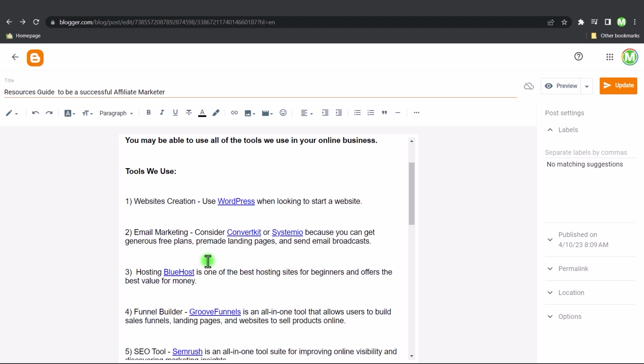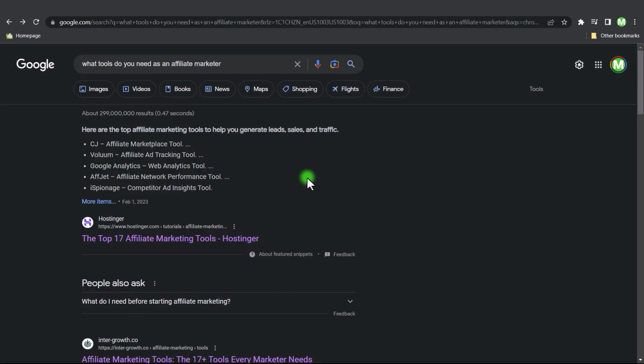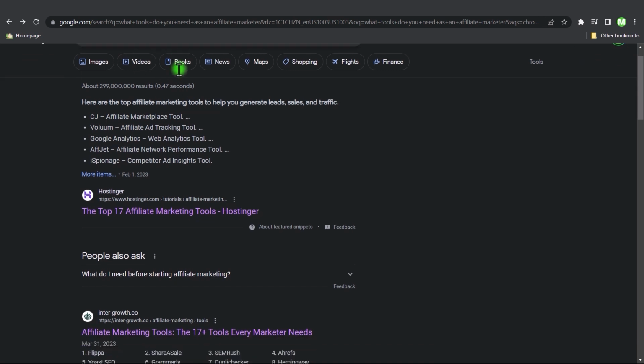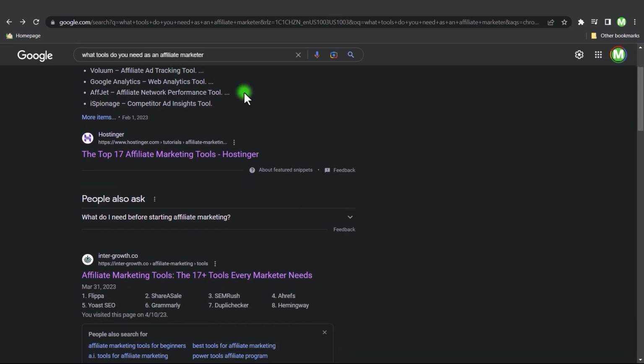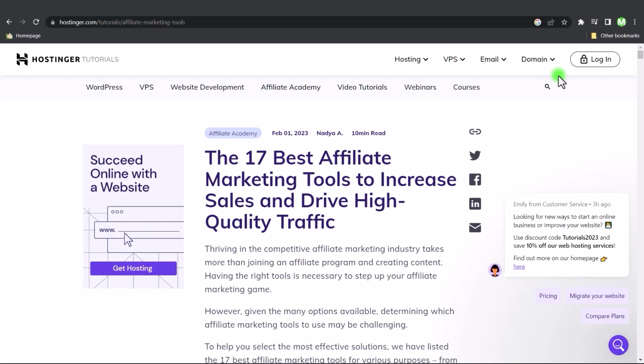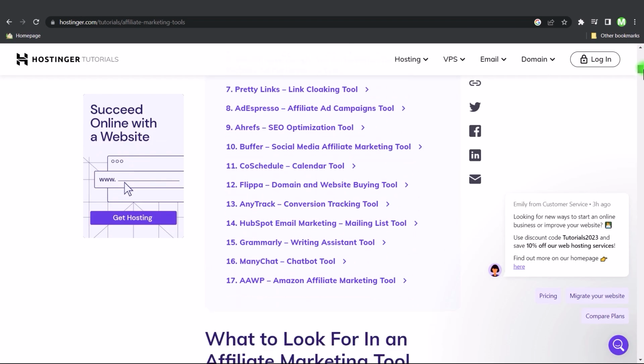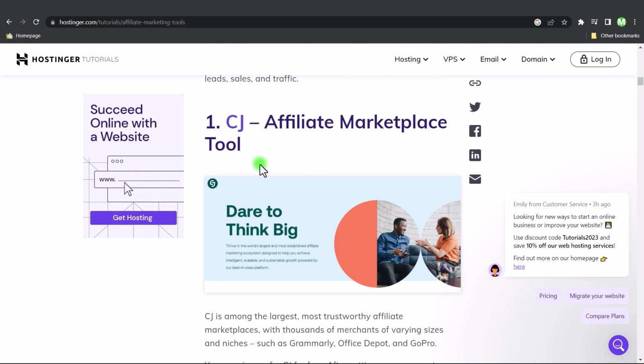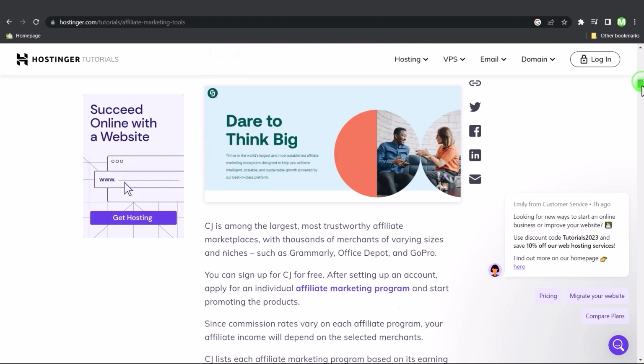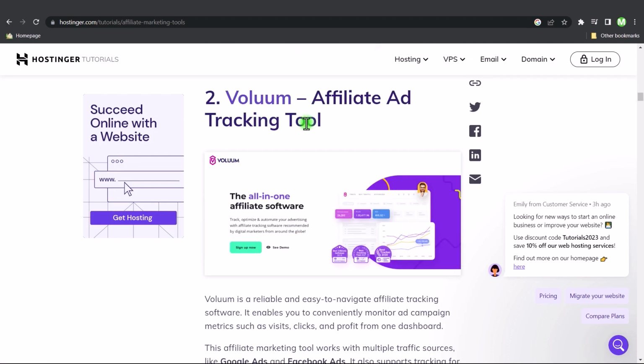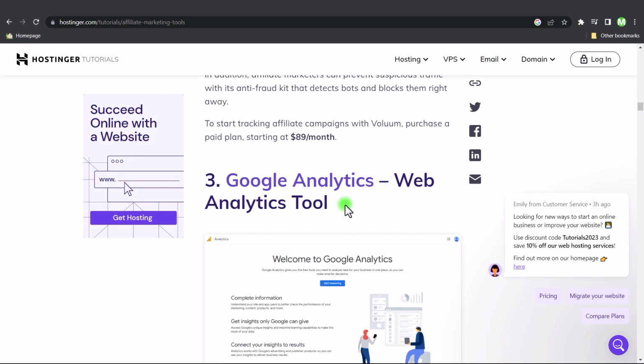And to find which affiliate marketing tools you want to use, regardless of the niche that you're in, the only thing you have to do is a Google search. So I just went to Google and I said, what tools do you need as an affiliate marketer? And the only thing you have to do now is scroll down this page and start opening up different websites. For example, if I open this up, you can find all of these different tools that people may be able to use as an affiliate marketer. And as you can see, they have CJ Affiliate Marketplace, they have an affiliate ad tracking tool, Google Analytics, etc.